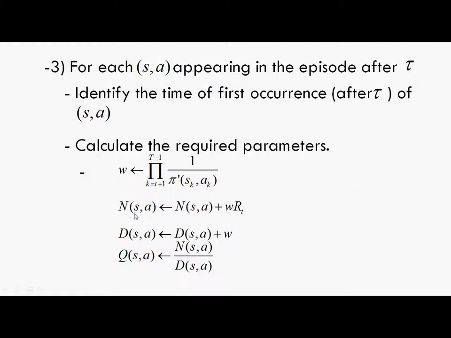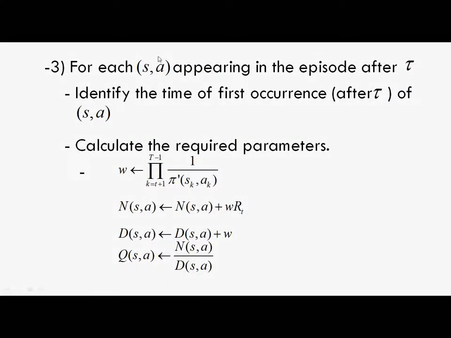And now the numerator goes to numerator plus w times the return following the visit to this state action pair, and therefore this multiplication with w denotes the return multiplied by the inverse of the probability of the sequence. That is, this time t is greater than tau.